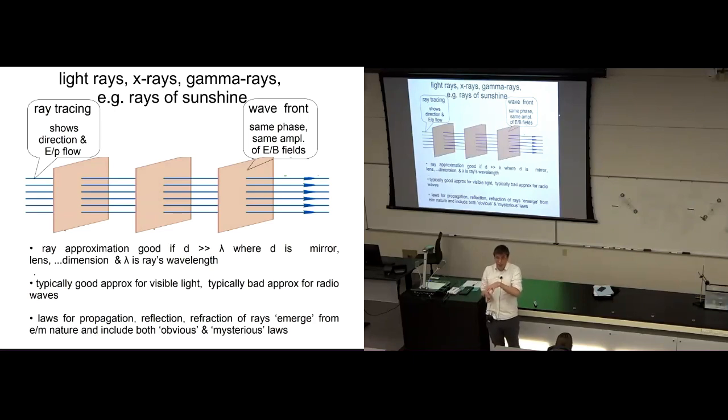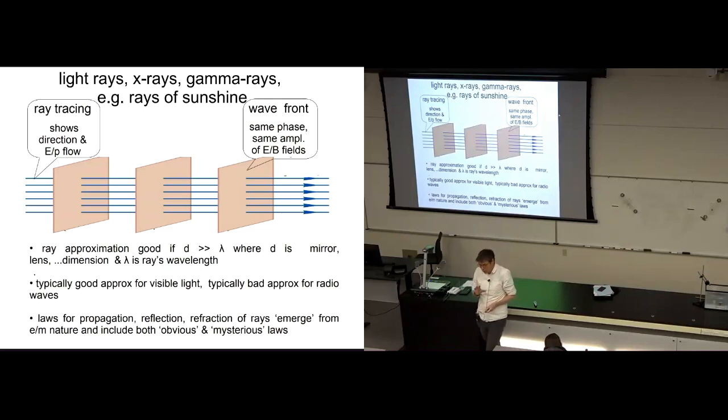And the ray approximation, this ray tracing, is appropriate if the wavelength of the electromagnetic radiation is much, much smaller than the size of the mirror or the lens or the pinhole.